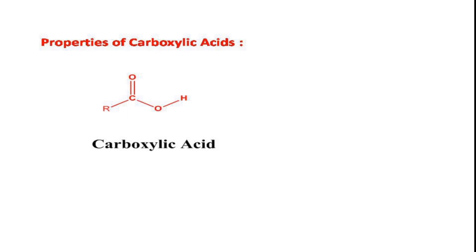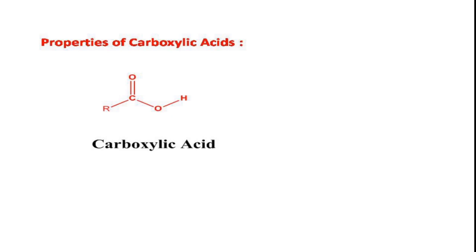So our carboxylic acids will undergo reactions in 4 ways. The first one is reactions involving the hydrogen atom. Second, reactions involving the hydroxy group. Third, reactions involving the carbonyl part. Fourth, reactions involving the alkyl group of the acid. Finally, the last one, that is the important reactions, the named reactions.